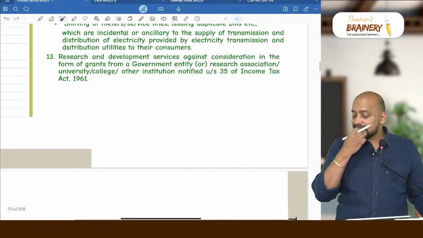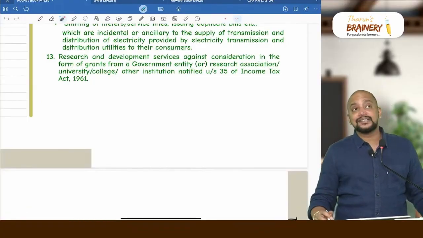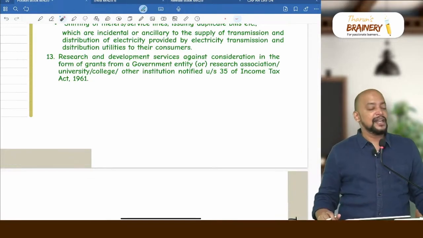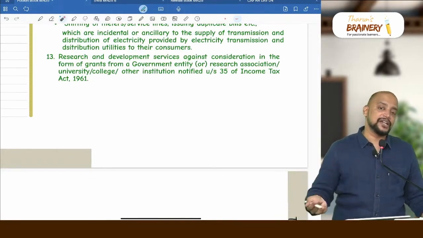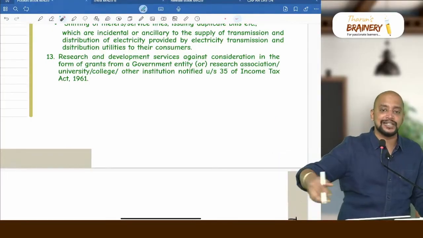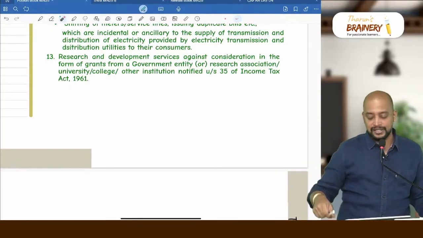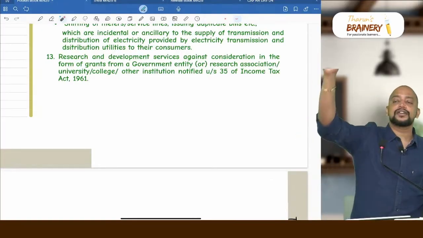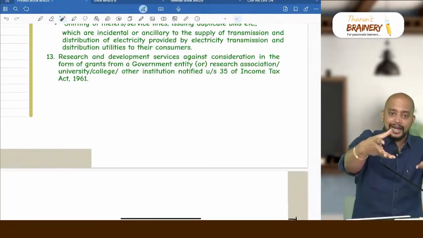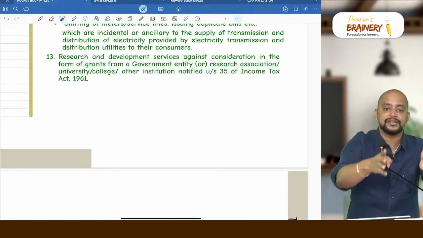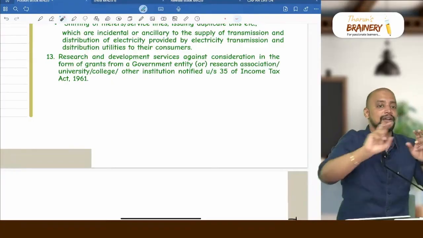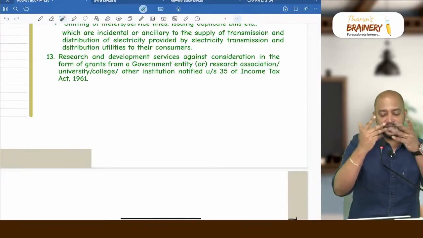Then in section 35 of the Income Tax Act, there is scientific research expenditure which is allowed as a deduction 100%. Either that entity can do the scientific research, or they can contribute to an association or a university which is engaged in scientific research. Now that university or association is giving you a grant for doing scientific research. You are the one doing scientific research. That association or university is giving you a grant. Whether that grant is taxable or exempted? Exempted.